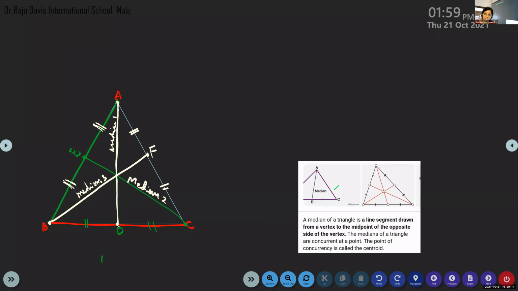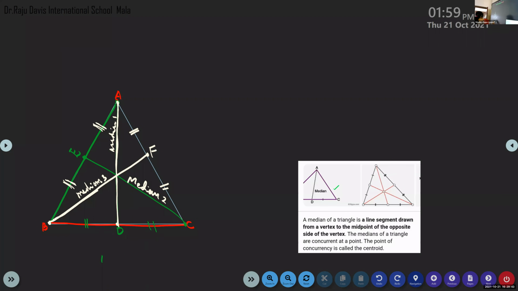And what is the other speciality of a median? A median touches the midpoint of the opposite side, isn't it? So we can say the median will divide the opposite side into two equal parts. See here, B to F. BF is a median.